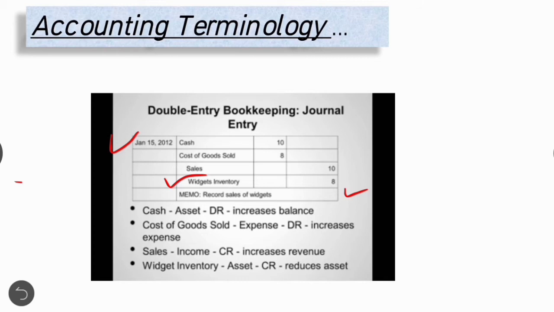Widget means a mechanical device. Inventory assets are goods or items of value that a company plans to sell for profit. These items include any raw production material and products that are either finished or unfinished. They also include any kind of securities that a stockbroker or dealer buys and then sells, right? Widget inventory asset, so it is also one type of income. Understand? Good.